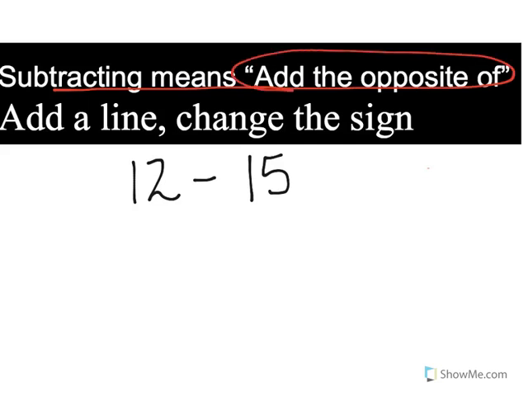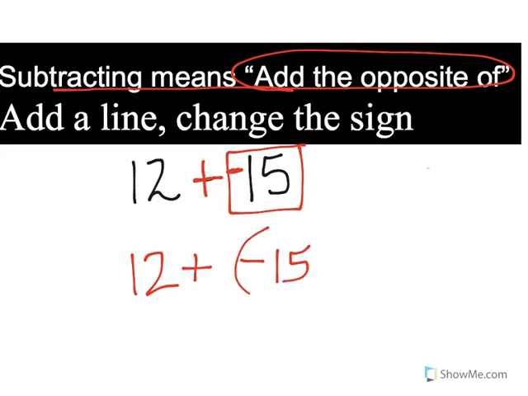So what I'm going to do is turn the subtraction sign into an addition. I'm going to add a line, and then change the sign that follows it. It was a positive 15, now it's going to be a negative 15. So now it looks like this, 12 plus -15.